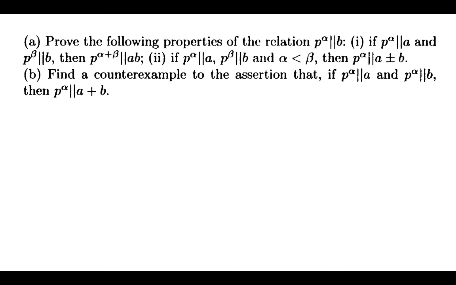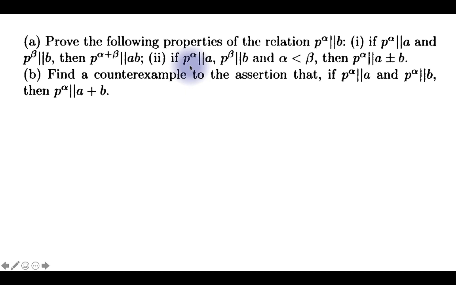This is your homework. We have learned the definition of the relation exactly divides. You have to show that if p raised to alpha exactly divides a and p raised to beta exactly divides b, then p raised to alpha plus beta exactly divides ab.